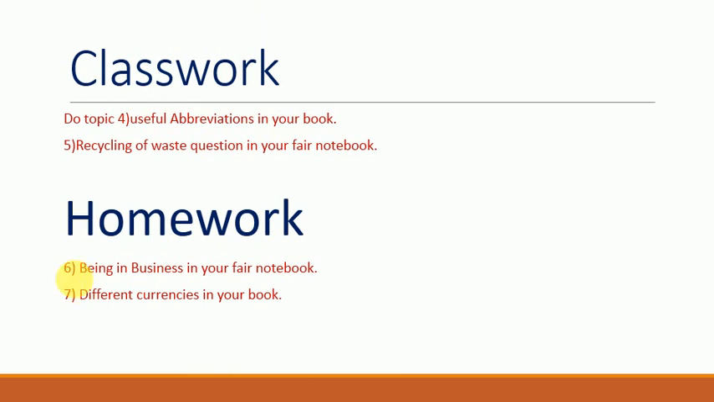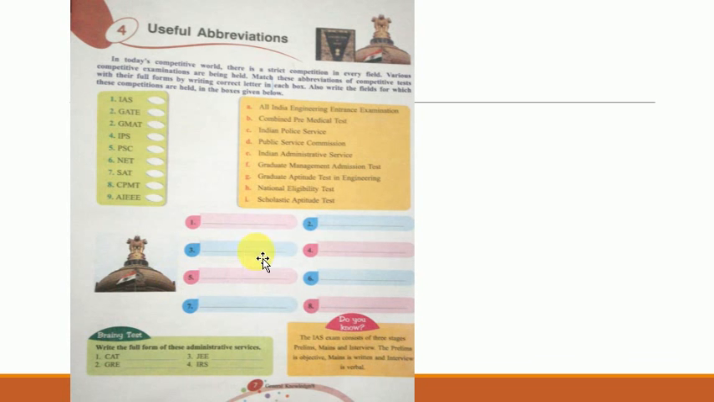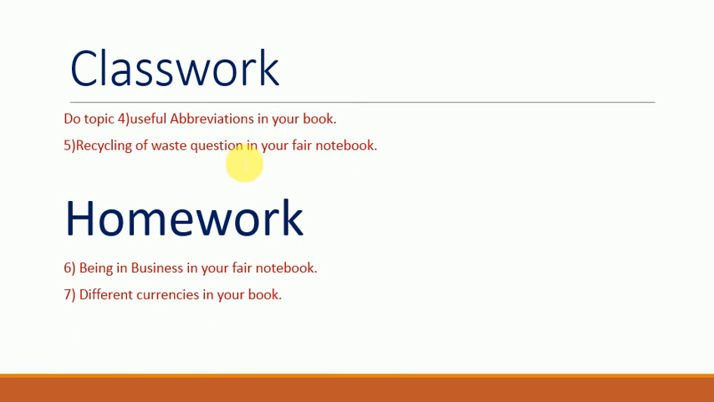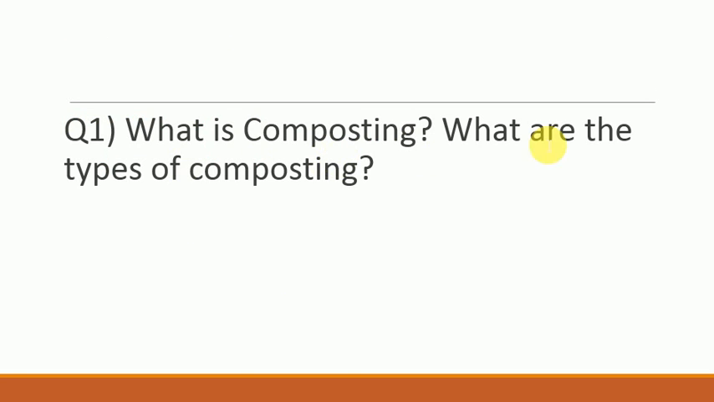So let's see what your classwork and homework for today are. For classwork, you have to do Useful Abbreviations in your book, the whole page. Second is the Recycling of Waste question in your fair notebook. What was the question? What is composting, and what are the types of composting? You have to do this one.